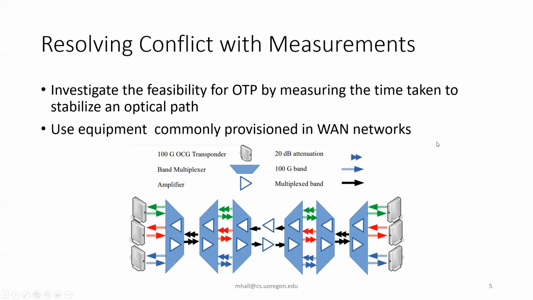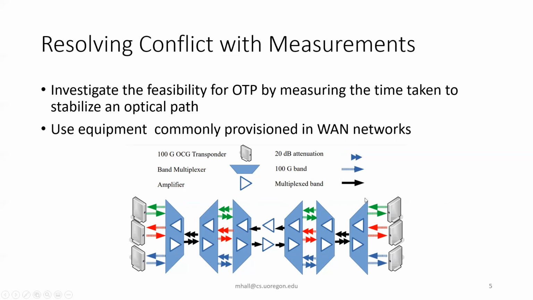In this diagram, we have 3 pairs of 100 gig transponders, band multiplexers and amplifiers, 7 amplifiers on the path, and we have simulated distance on fiber spans with some attenuators placed between these fiber paths and amplifiers. And we also have a 100-kilometer span of optical fiber between 2 of the amplifiers in the middle.